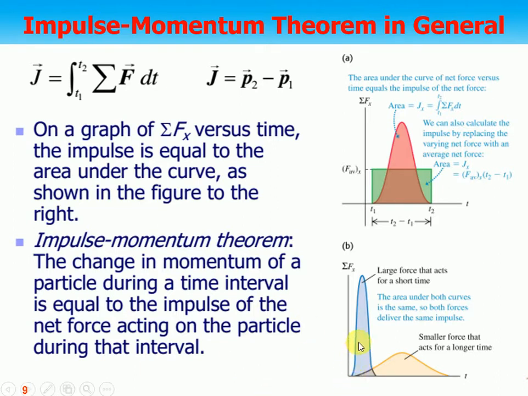If the force is larger for a short period of time, the graph looks like this. And if the force is smaller for a longer period of time, it looks like this. If you need to find the area of this hump or this hump, we get the impulse. So the change in momentum is called impulse, or the area under the force-time graph is called impulse. If you integrate over this, you get the area, you get the impulse. So the area under the force-time graph will give you the impulse.